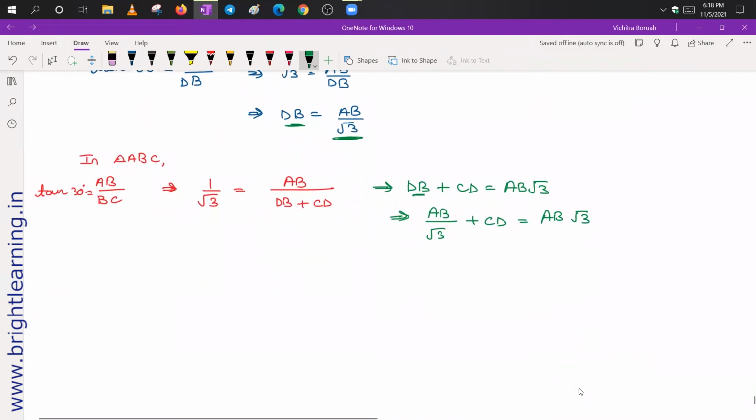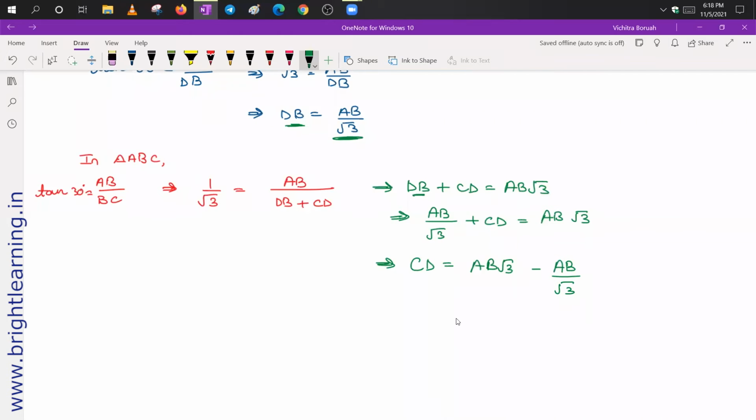Now next, I will simplify it here. If I simplify it, I will get CD equal to AB root 3 minus AB upon root 3.